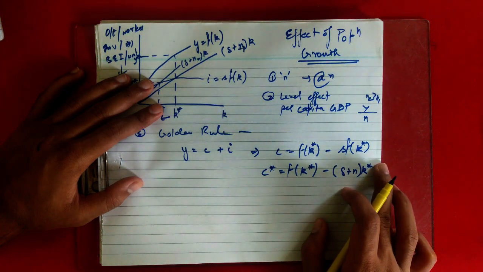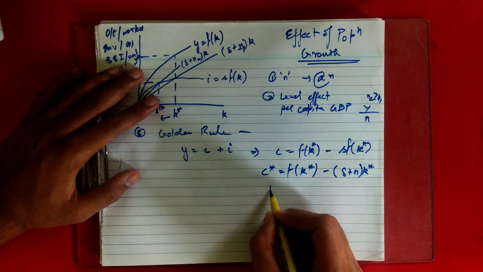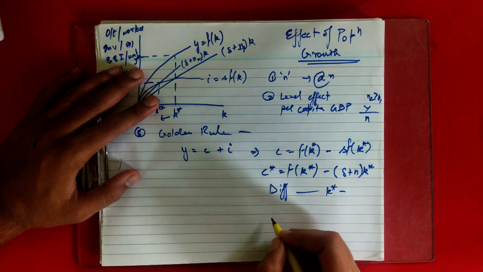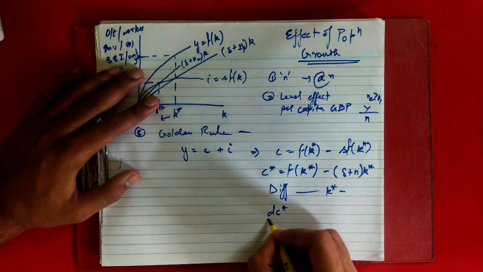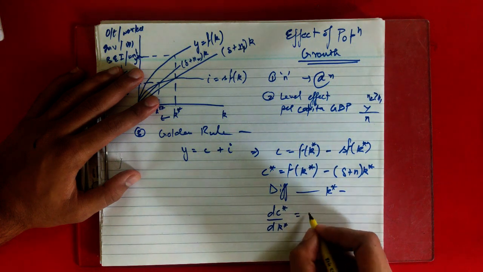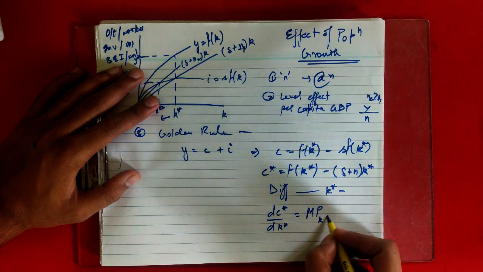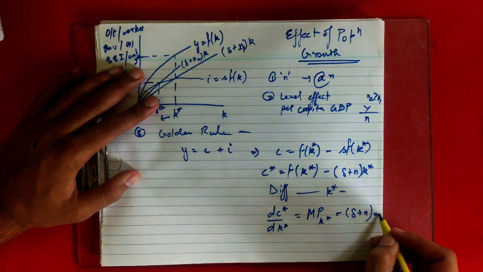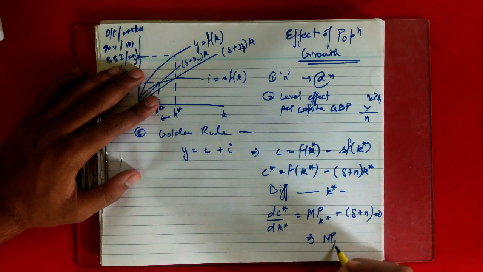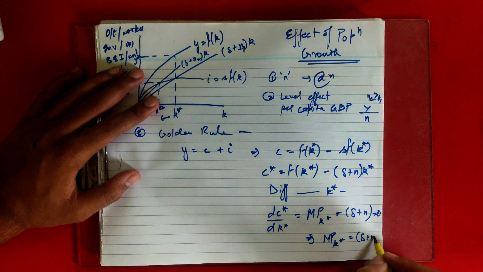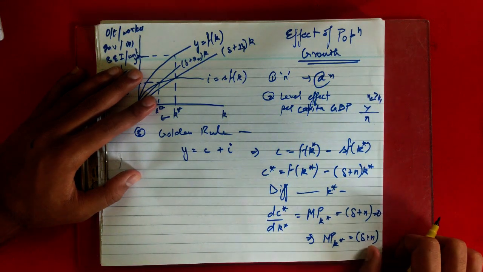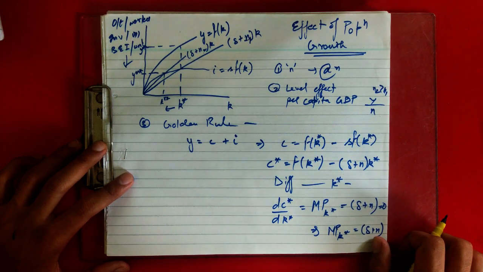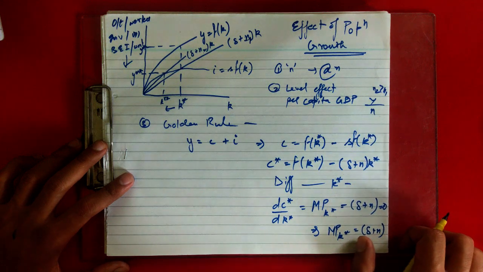Now we have to differentiate so that you find out your maximizing condition. So you can differentiate with respect to k star. This is easy. It will become dc star upon dk star is equal to MPK star minus delta plus n. If you put it equal to 0, it will be MPK star is equal to delta plus n. So this is the condition. Here also, if you note the pattern, earlier it was MPK is equal to delta, but now since we added the population growth factor, it will be MPK is equal to delta plus n.